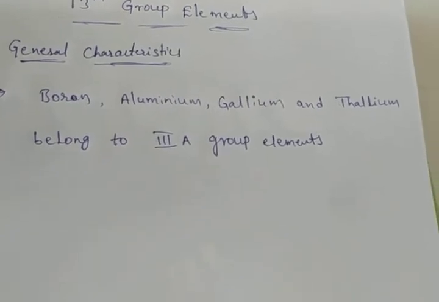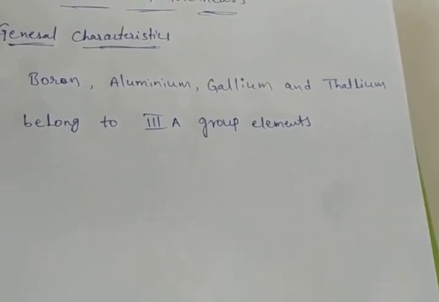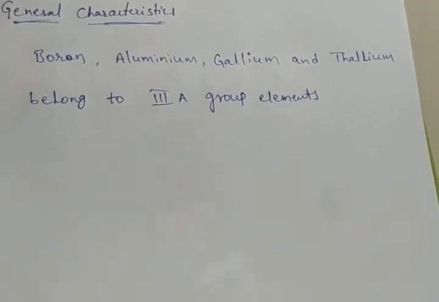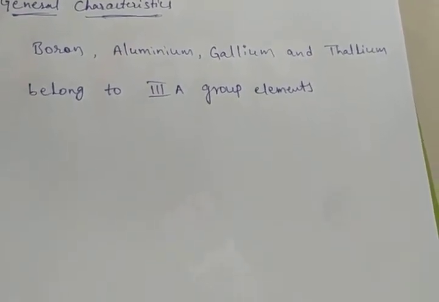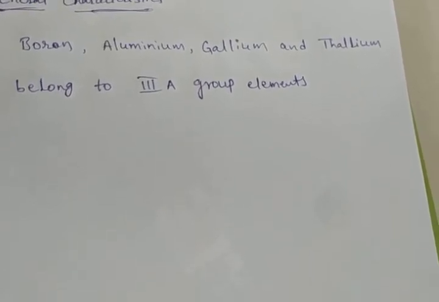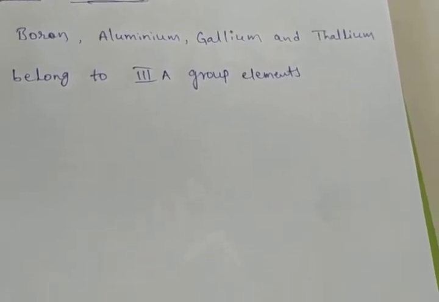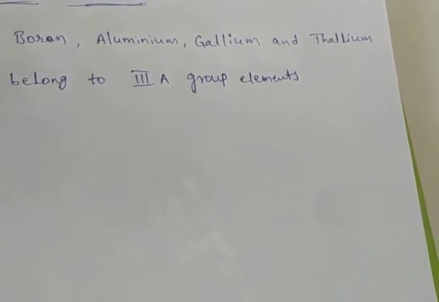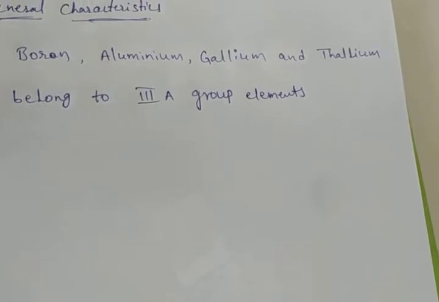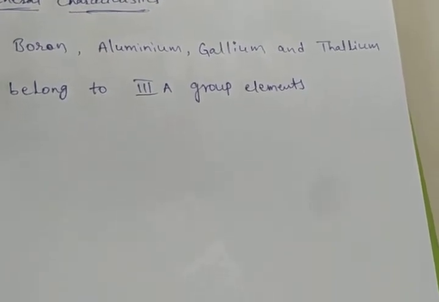What is the general outer electronic configuration of third A group elements? Did you remember? Last year also I discussed it. For suppose, first A group elements general electronic configuration is ns1, second group ns2, third group ns2 and after that np1. If the s orbital is completed, then go to the p orbital.